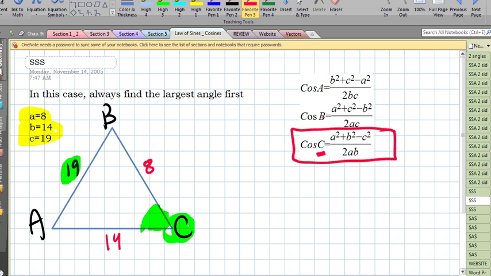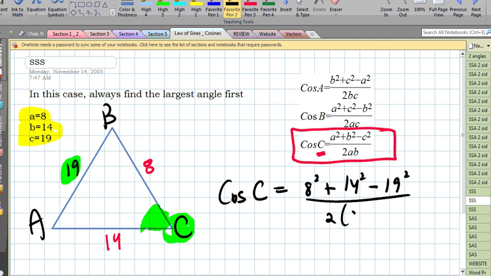This one has a capital A, capital B. Well, this is the only one that's going to focus on C. So I'm going to use that formula, which says cosine of C, I don't know capital C, is equal to a squared plus b squared minus 19 squared all over 2 times 8 times 14.